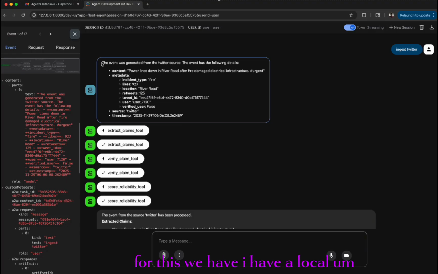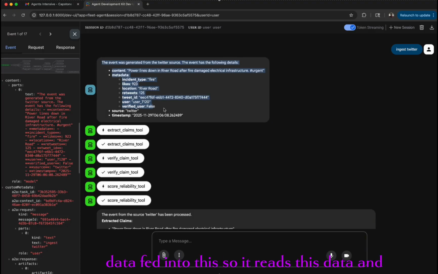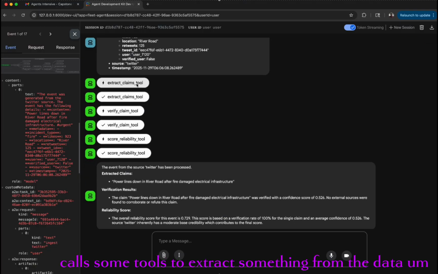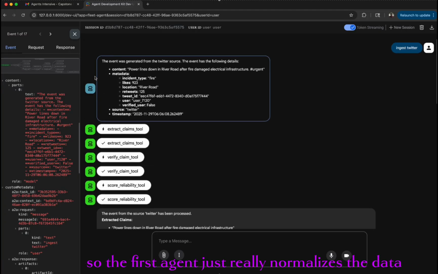For this, I have a local data feed, so it reads this data and sends its response. It calls some tools to extract some things from the data. So the first agent really just normalizes the data and gives the result here.